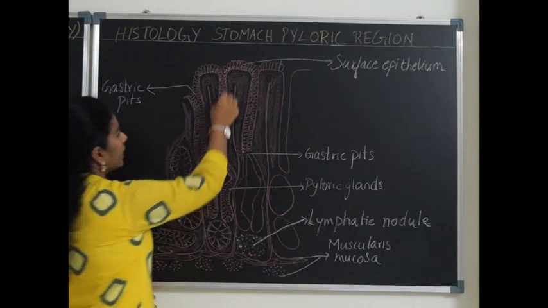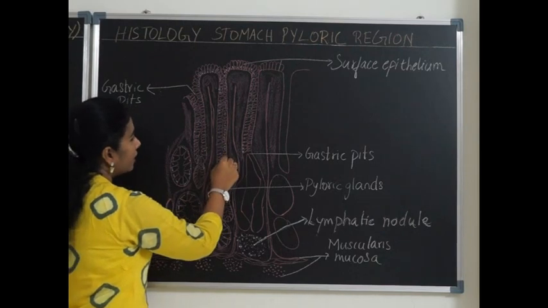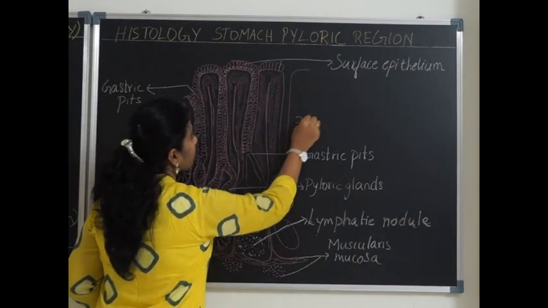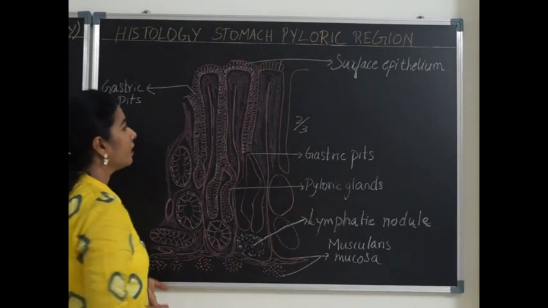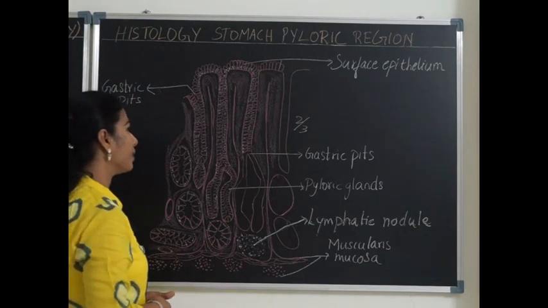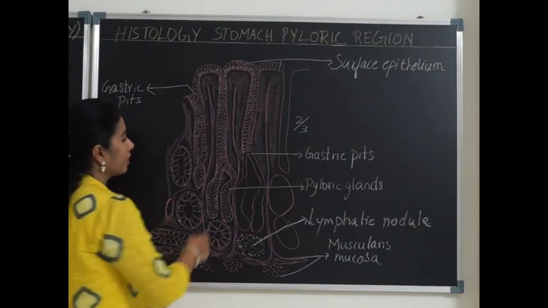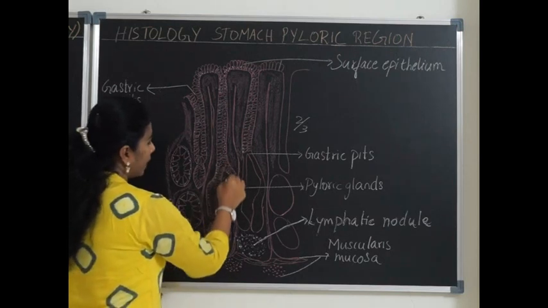We can see there are long gastric pits. The gastric pits are quite long, occupying 2/3 of the lamina propria, whereas in the fundus and the body the gastric pits occupy only 1/4 of the lamina propria or the mucosa. And the gastric pits continue to form the pyloric glands.